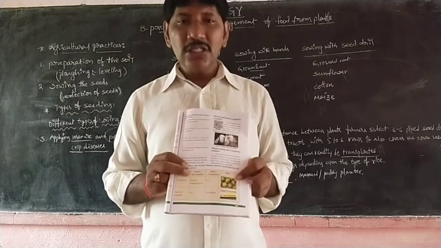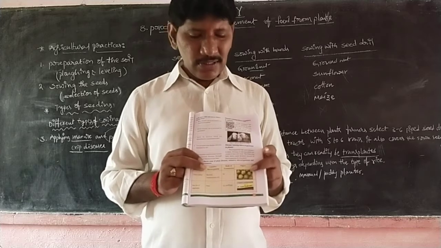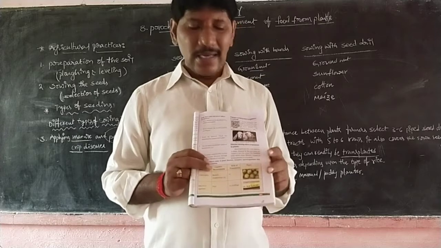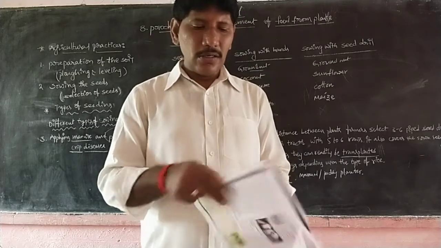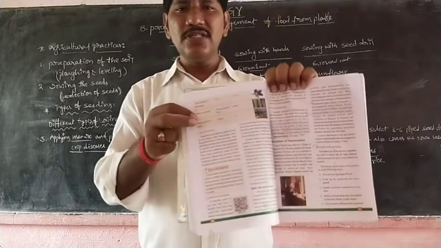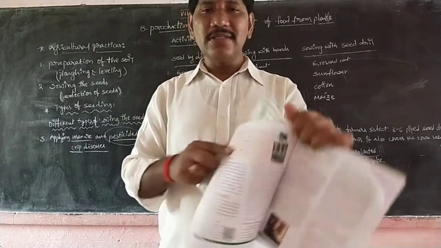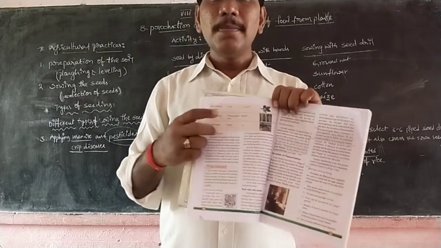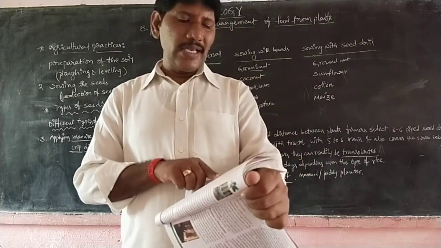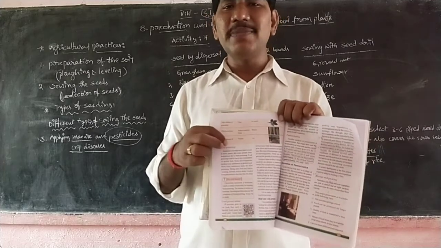See, this is sugarcane. Sugarcane has red rot disease, caused by a fungus. This is citrus canker, caused by a bacterium. So it is either a bacterial disease or a fungal disease, or groundnut tikka disease. See, this is called groundnut tikka disease. Another one is tobacco mosaic virus disease, a viral disease. Next, smut disease of rice, a fungal disease.